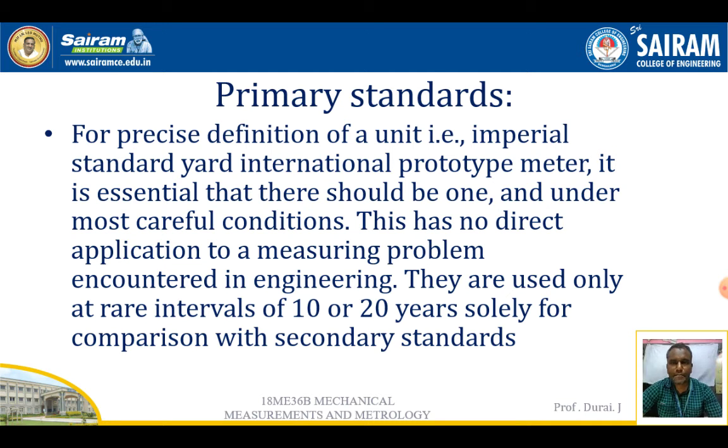They have to be preserved at certain temperatures, like 0 degrees centigrade for the prototype meter and 62 degrees Fahrenheit for the imperial standard, in careful conditions. They are also made of high strength materials that are not oxidizable, are hardened, and do not undergo molecular changes. Those kinds of materials have to be used for the primary standard.